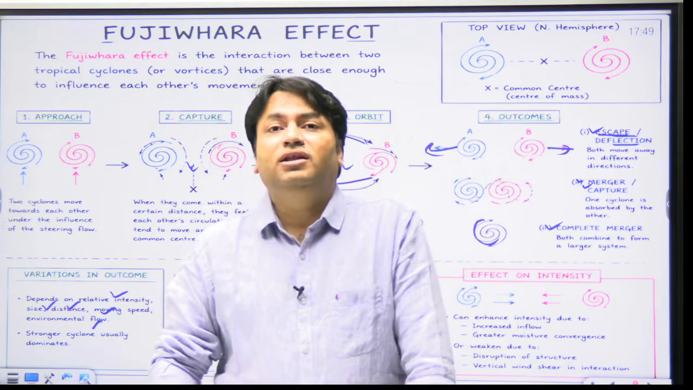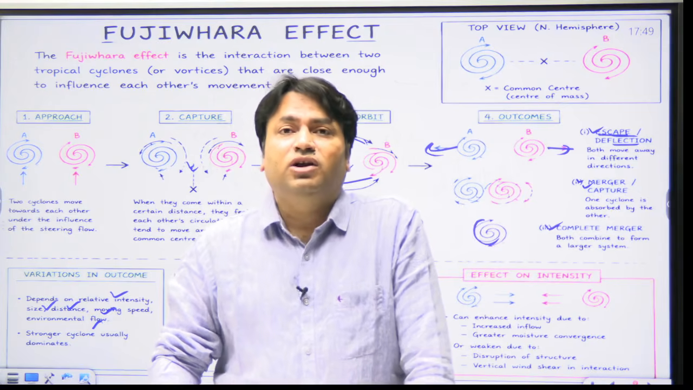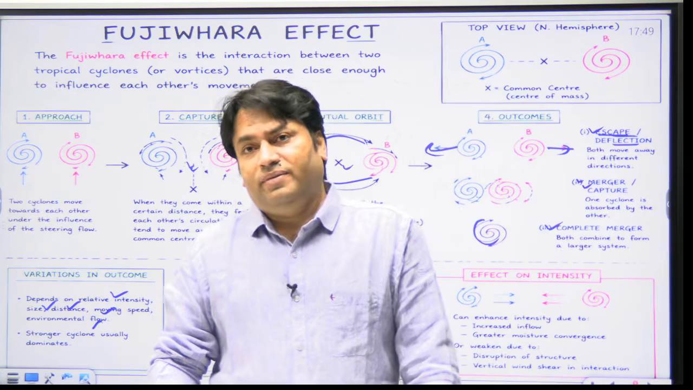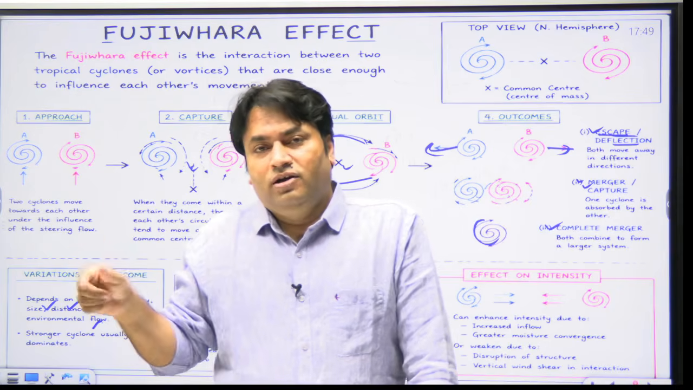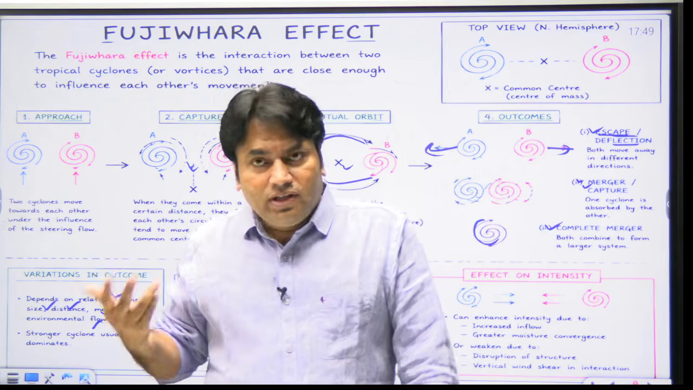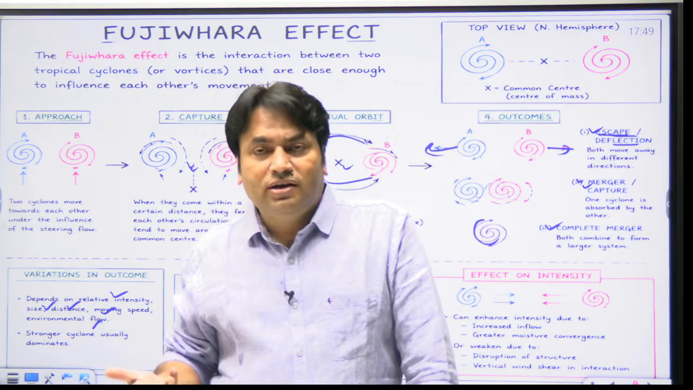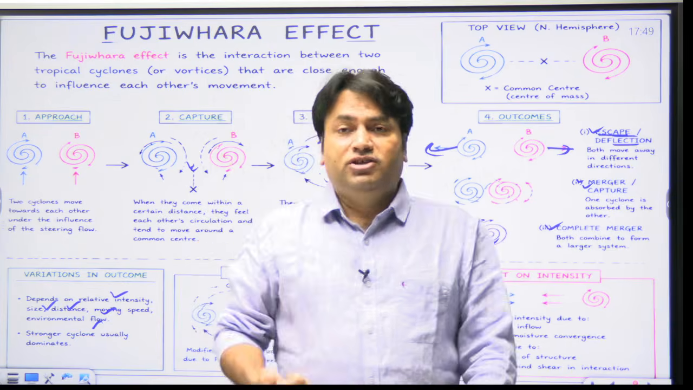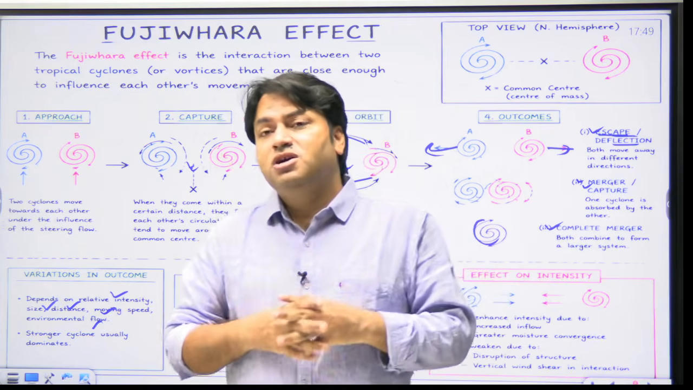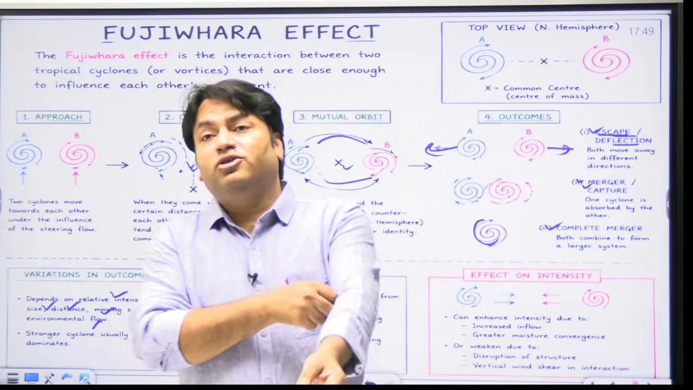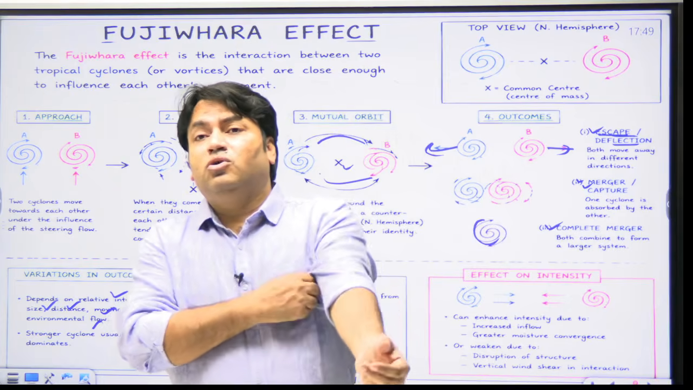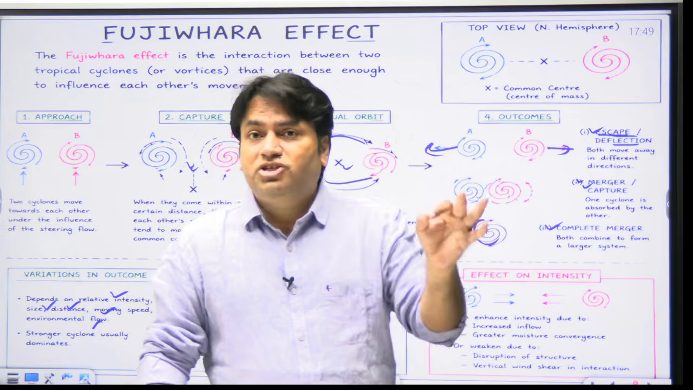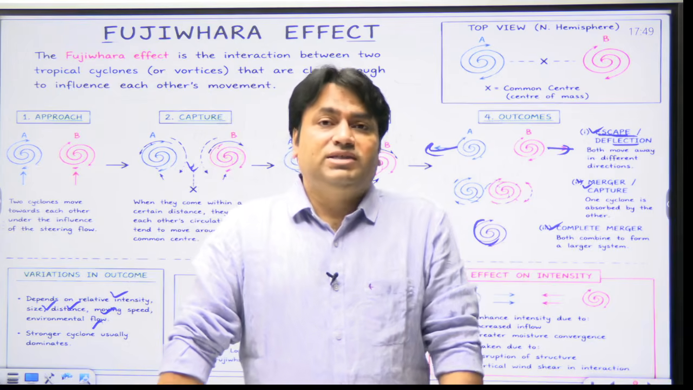This is the critical analysis point, that this does what? This increases uncertainty in cyclone track forecasting. For example, today we do what? Weather forecasting, cyclone track forecasting. So due to this Fujiwara effect and interaction between two cyclones, sometimes it becomes uncertain or difficult to do cyclone track forecasting, especially when we talk about the Indian seas.